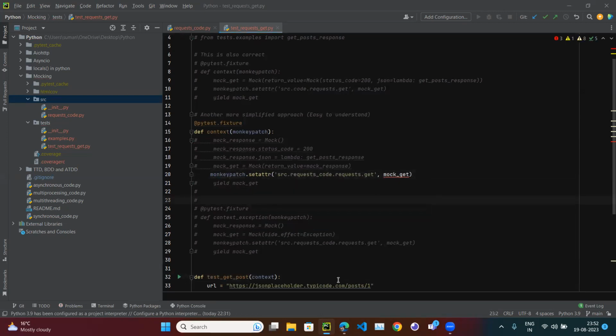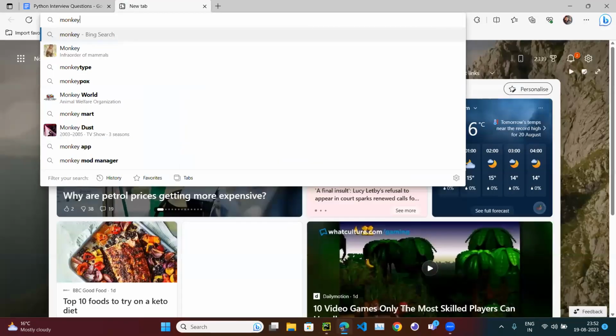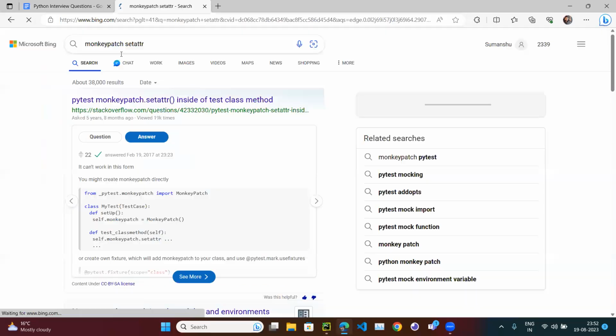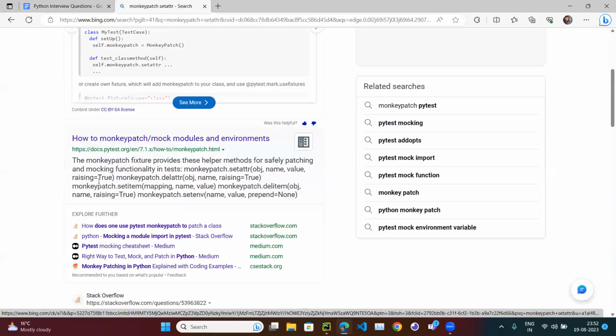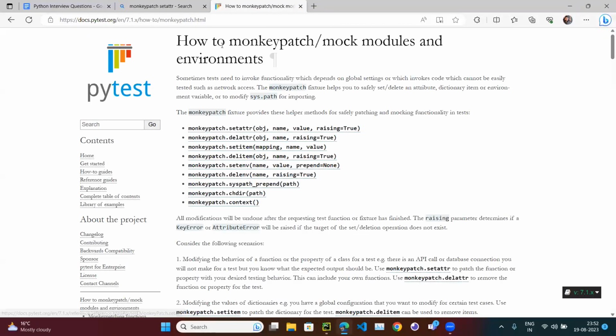Even if you Google it, let's go to Google: monkeypatch setattr. Monkeypatch is a very small library, all right?